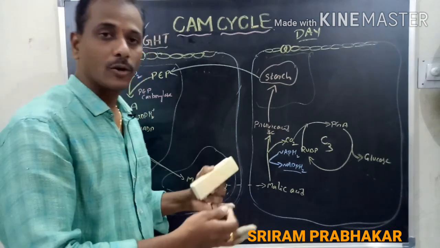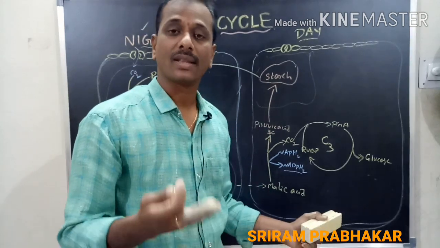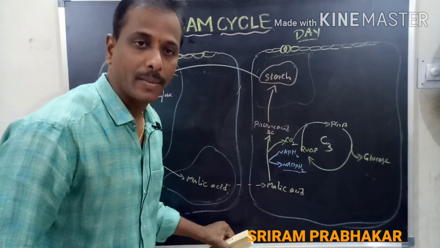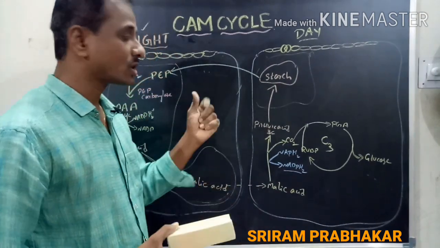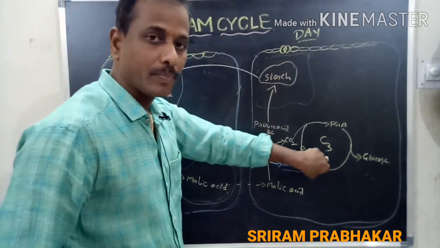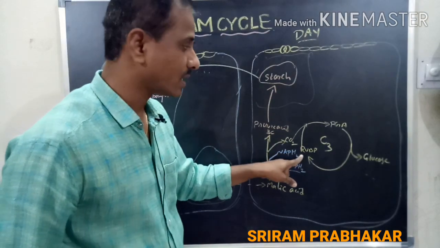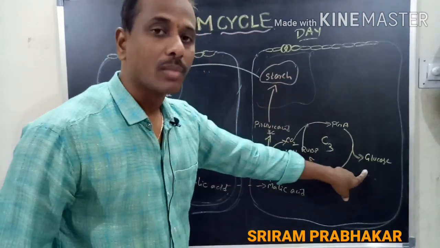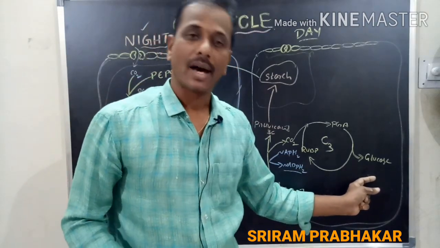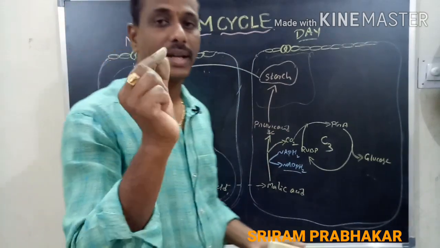That means in the C4 cycle and also the CAM cycle, the C3 process helps in the synthesis of carbohydrates, but it takes place in daytime. The carbon dioxide fixation is 2 times here. One is night time, the second one is daytime. So this is PEP carboxylase here, and the Rubisco enzyme gives the glucose molecule which helps in the synthesis of carbohydrates, the dark reaction. So this is the same as C4 but slightly different.